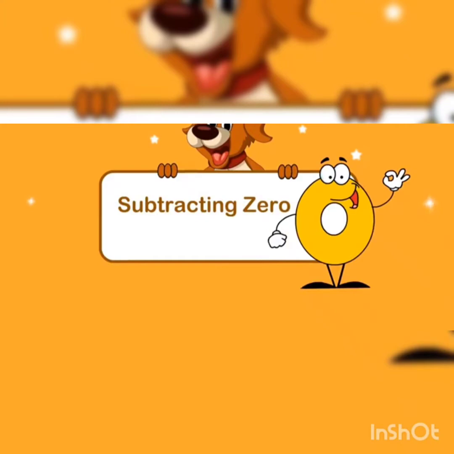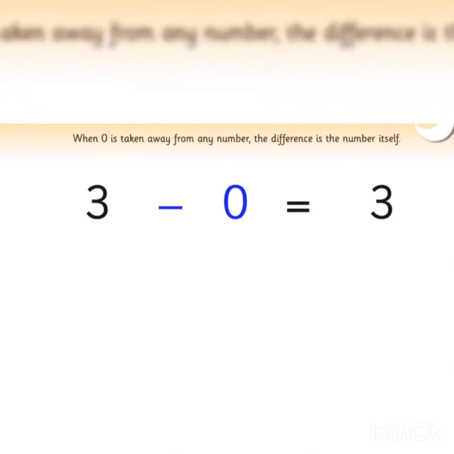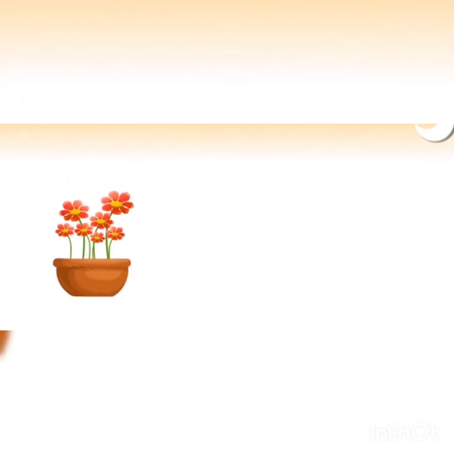The first property of subtraction is subtraction of 0. Here we can see 0 means nothing. Okay, we already learned in our previous classes 0 means no object or nothing. Here 0 is taken away from any number. The difference is the number itself. That is 3 minus 0, that is equal to 3. When 0 is taken away from any number, the difference is the number itself.